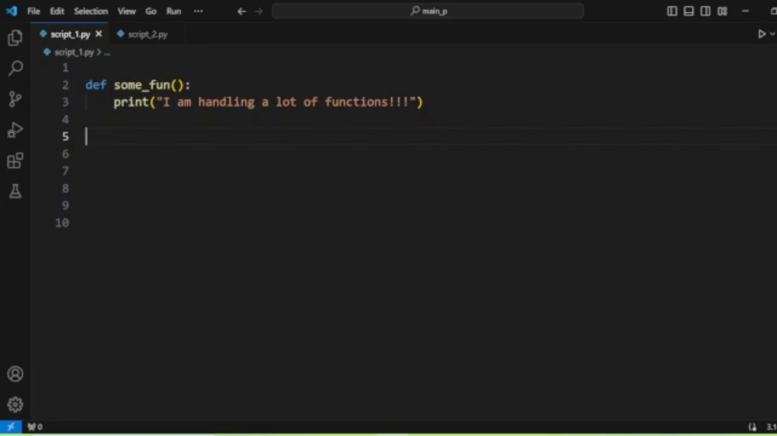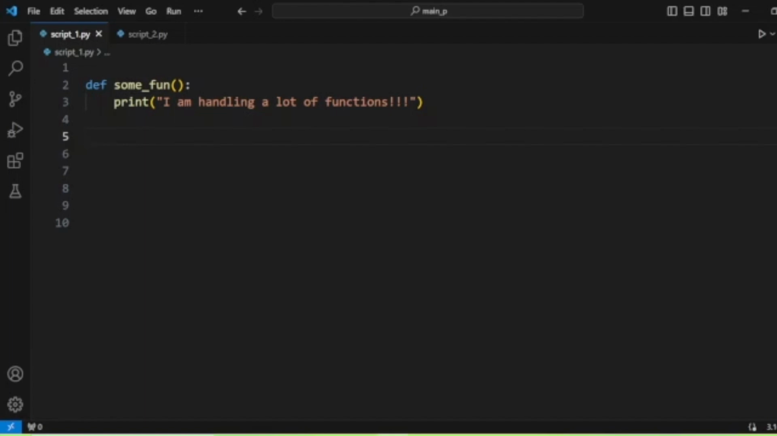Hello guys, welcome back. In this tutorial, I'm going to discuss a very interesting special variable from Python, that is __name__. Guys, you have seen in many Python scripts that the __name__ variable is always checked against __main__ to call some method.